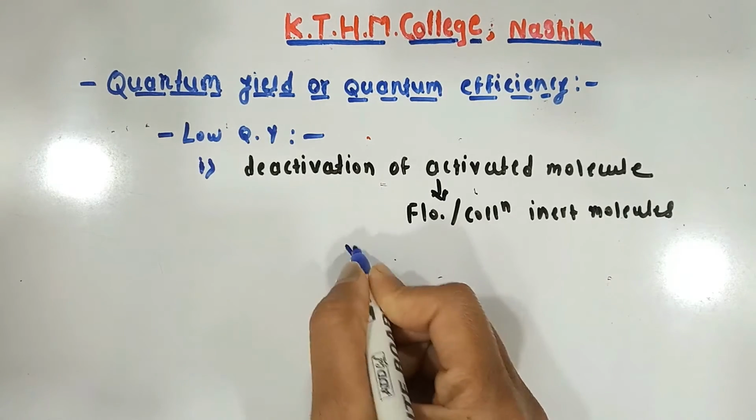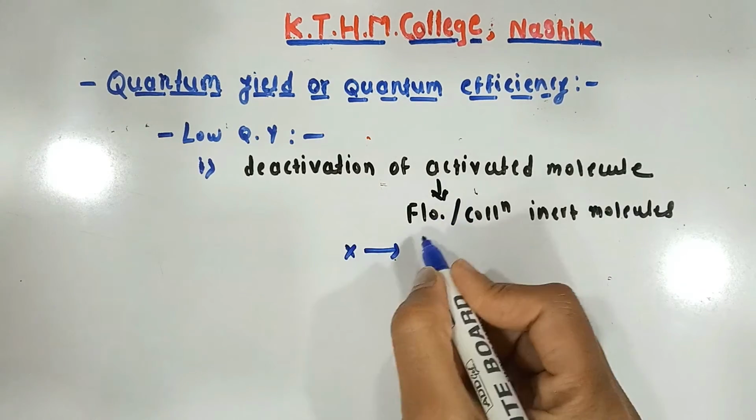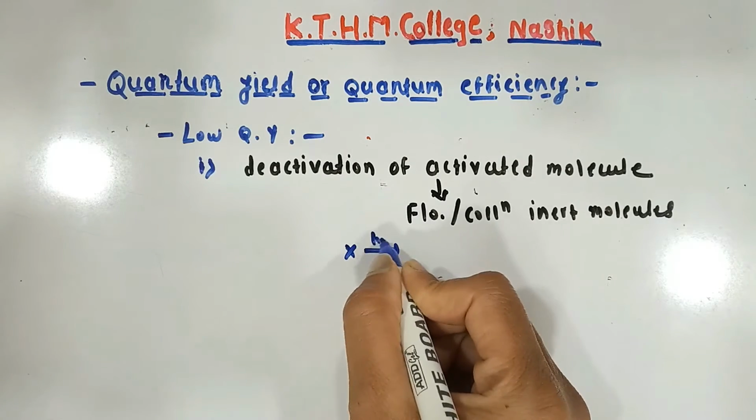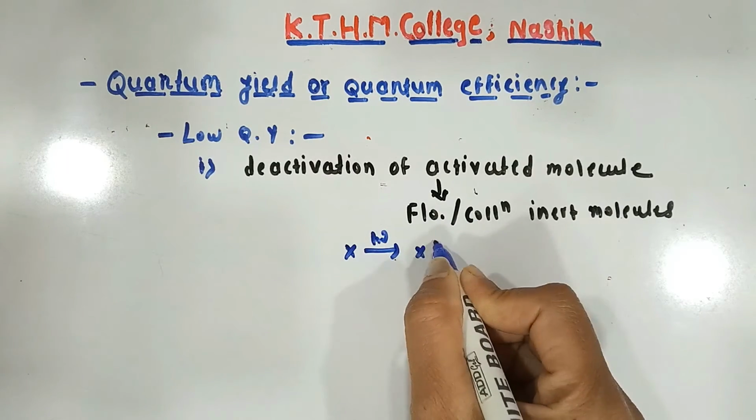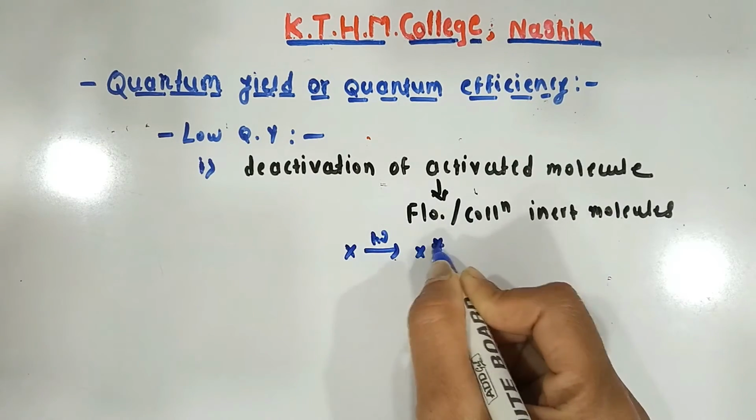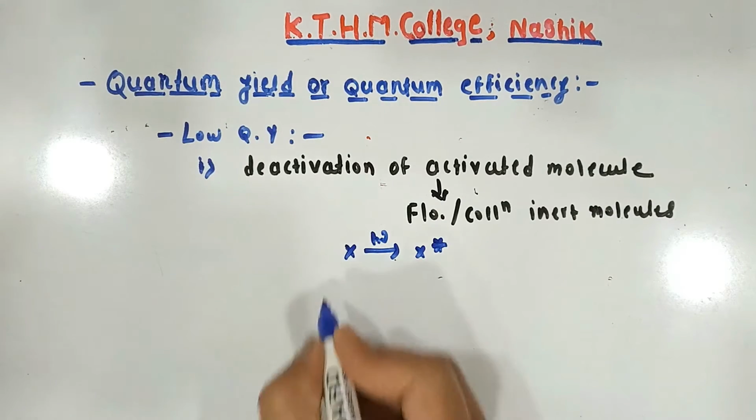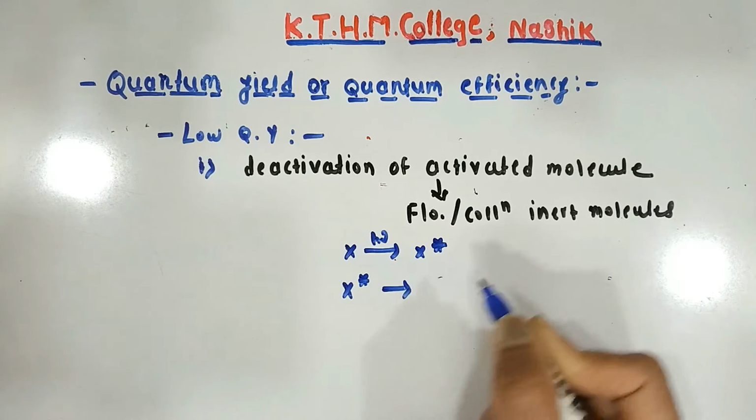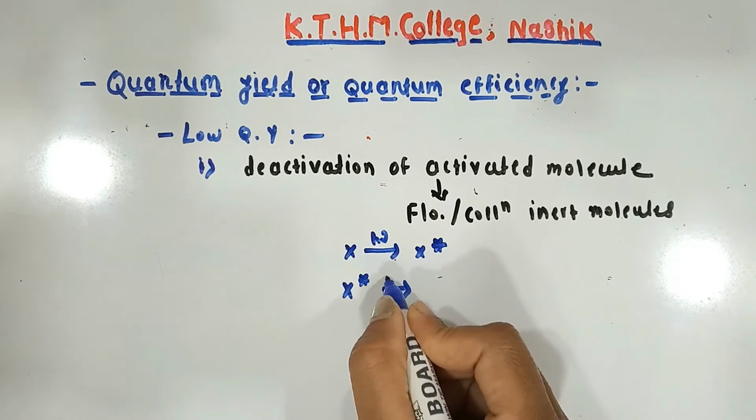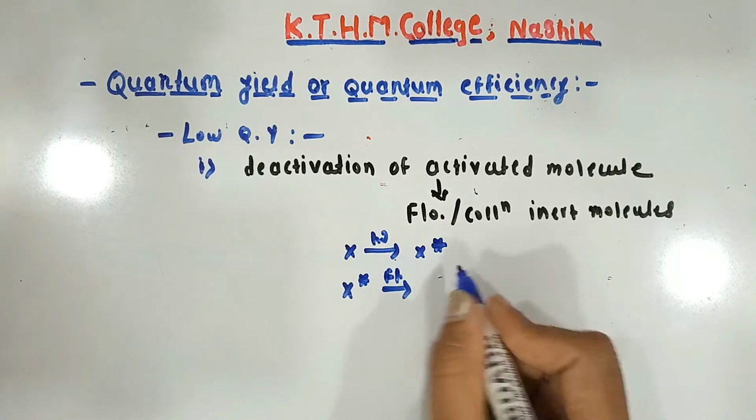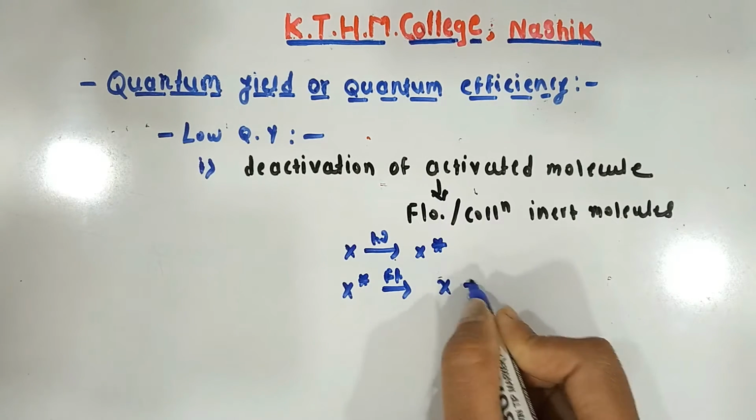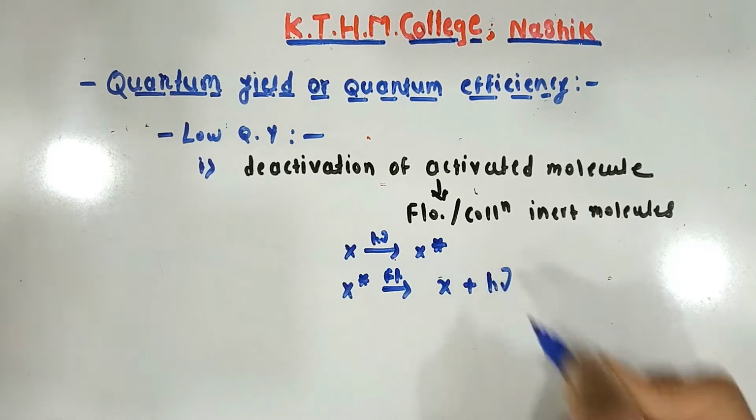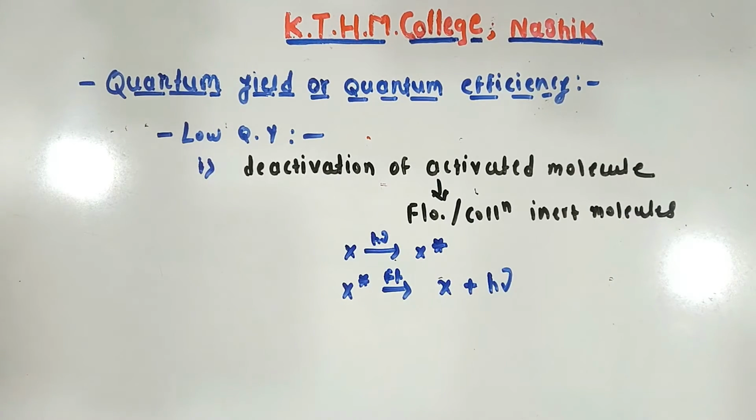Suppose this molecule X, after absorption, goes into the excited state. This is the activated molecule, and because of fluorescence, this molecule gets deactivated, emitting h nu. Okay, so this is the first reason.